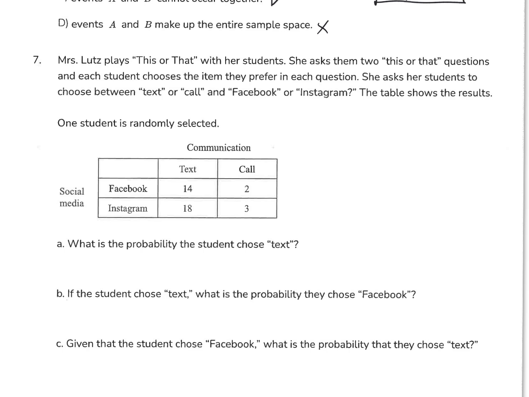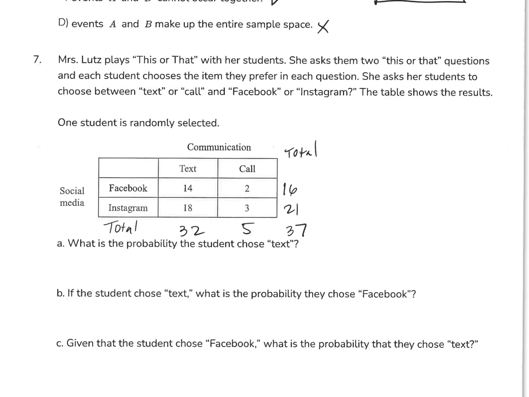First thing I want you to do is pause the video and write up a two-way table on a sheet of paper with the totals and see if you can try these problems. Okay, so the first thing I did was fill out the totals here, and if you just look across the bottom, this is the grand total, 37 total students. First question is, what's the probability the student chose text? So I look at the total text people. If I go down, this is 32 total people out of the total group that chose texting. That's 37 total people. So the probability of text is equal to 32 out of 37.